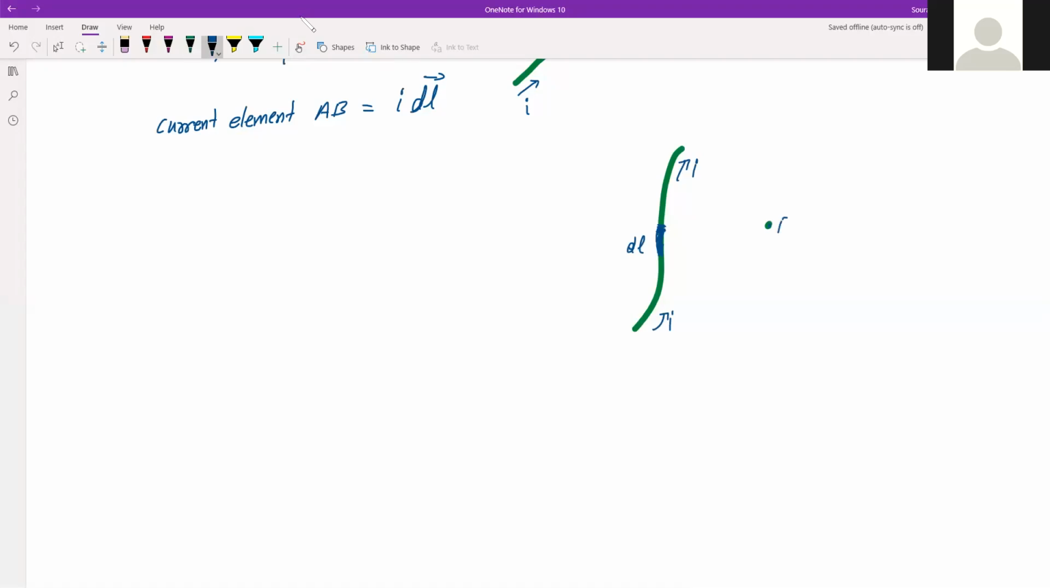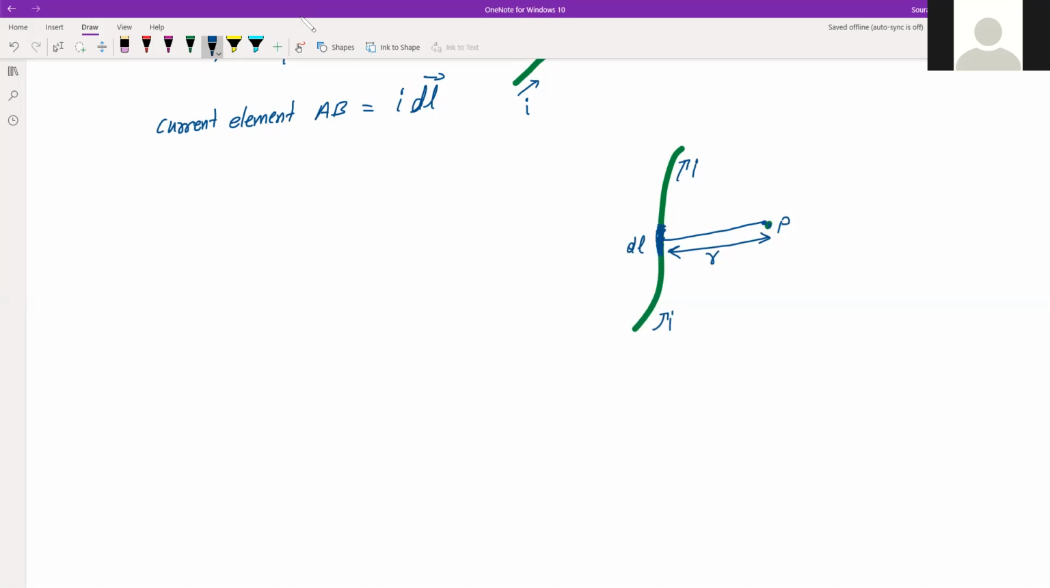This is the point P where we have to find the magnetic field. So its position from this dl should be given. Suppose this is the position from the dl, that is given by r. So this is the distance, and it is given by position vector r.